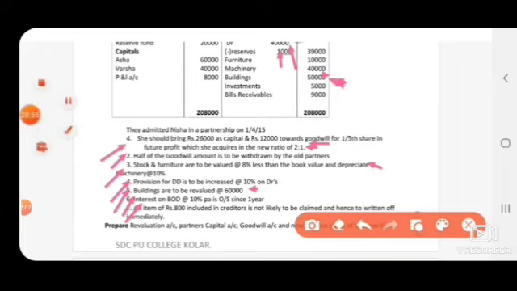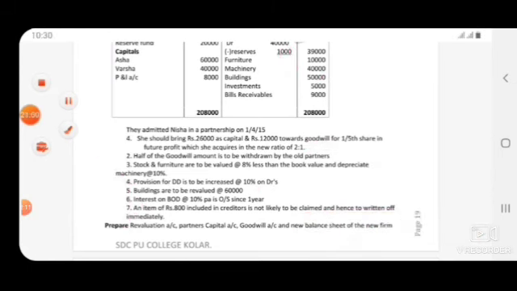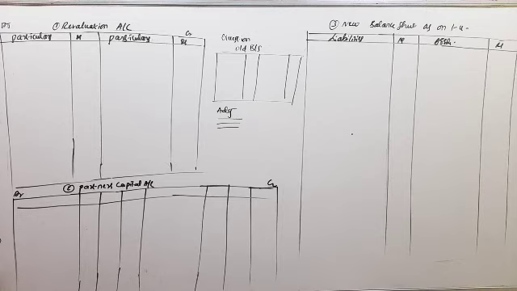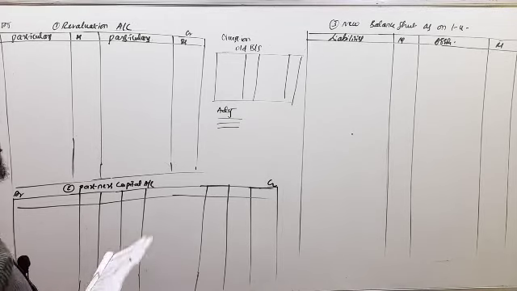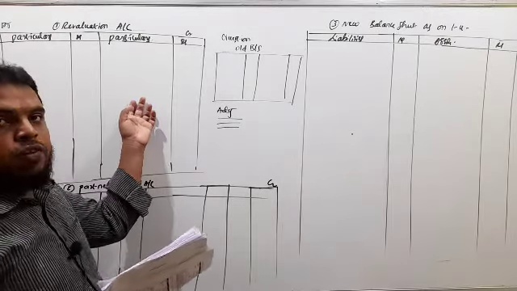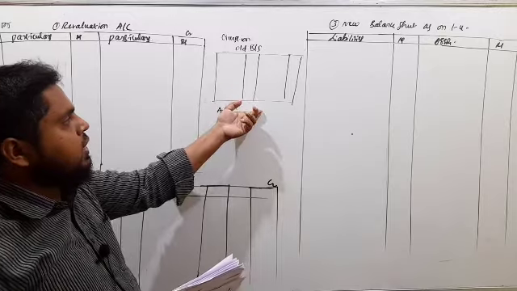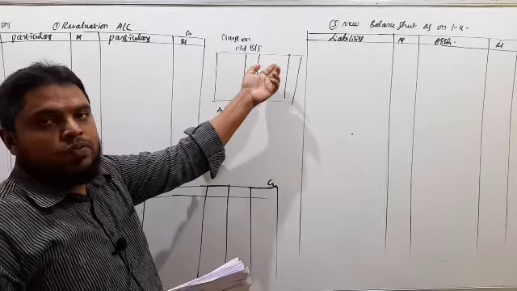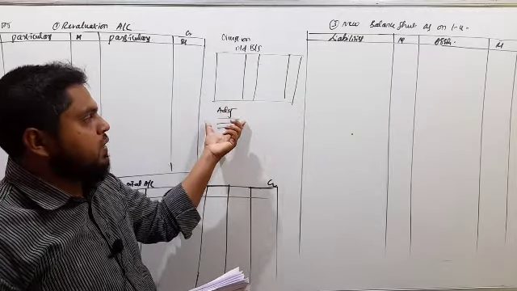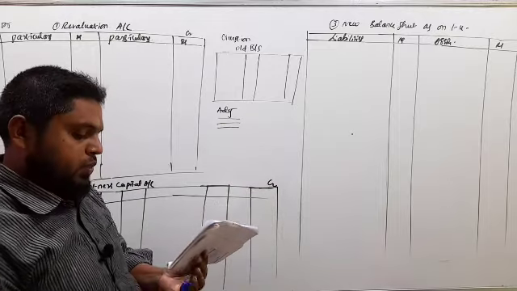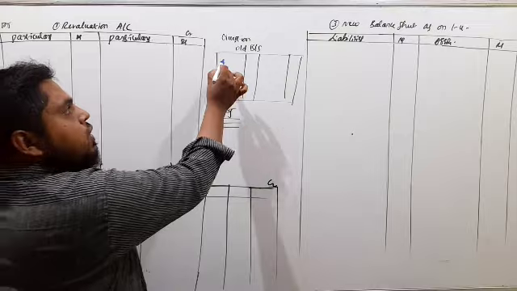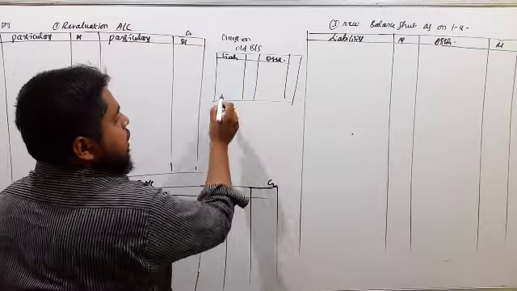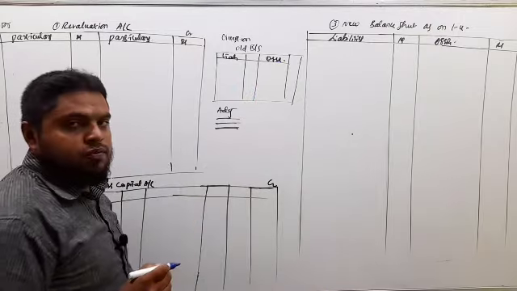Next, so you have to prepare. So in admission of a partner, first you will get the question. So in question, you will get first the old balance sheet of old partners, and then adjustment. Adjustment means additional information. So here, in question, we will get liabilities and assets, and here adjustments. So these are the additional information.